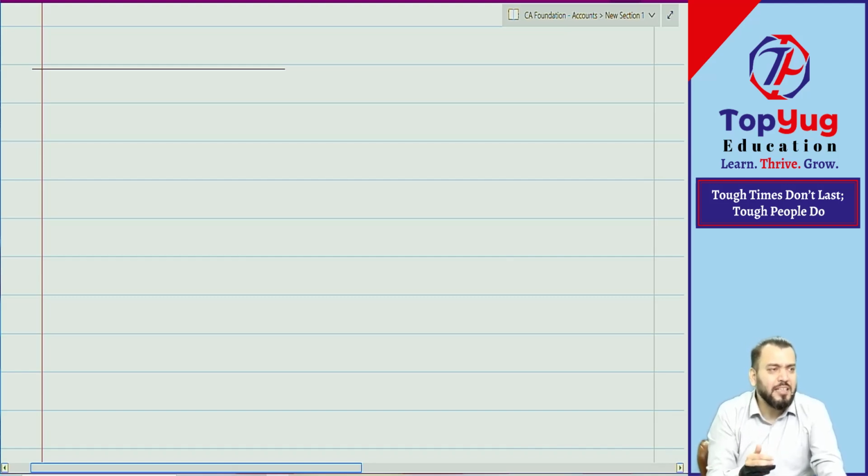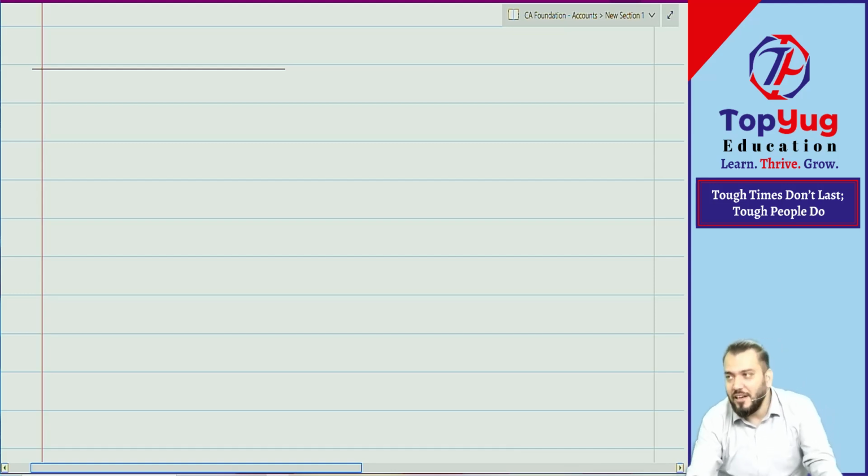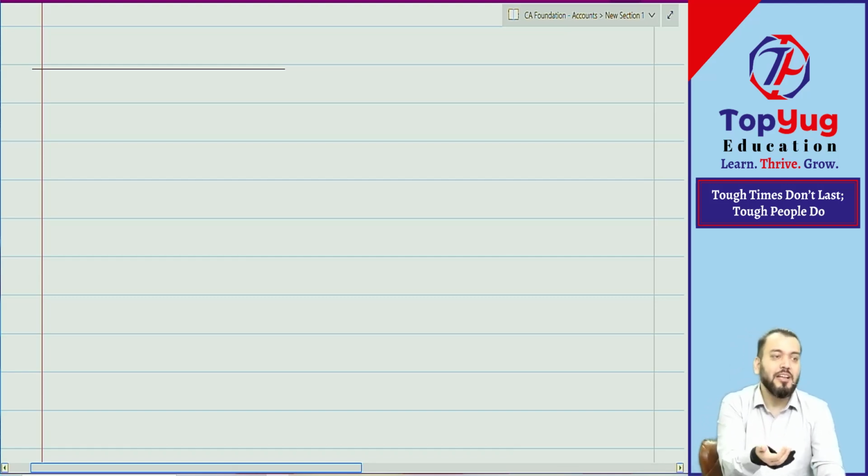In simple words, we can say that income and expenses are recorded in the accounting period to which they relate. So income of this financial year will be recorded in this financial year only. Expense of this financial year, this means any financial year, will be recorded in that financial year. Understood? Correct. And this was derived from which concept? Periodicity concept only. The accrual concept was derived from the periodicity concept. Now we have done two examples.